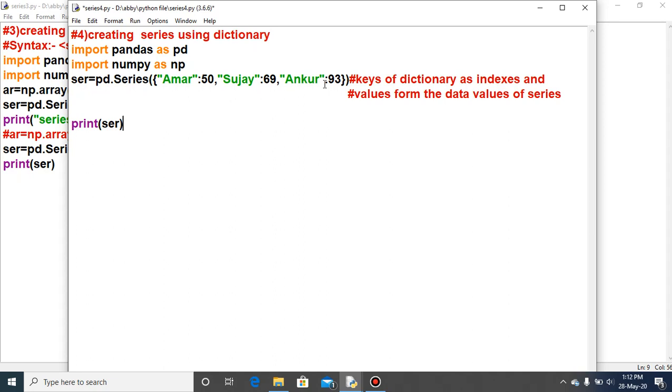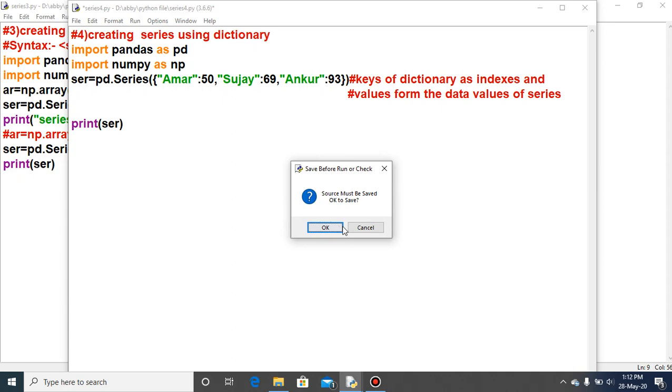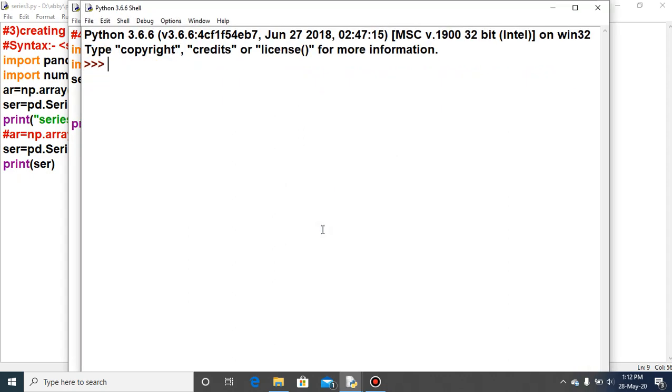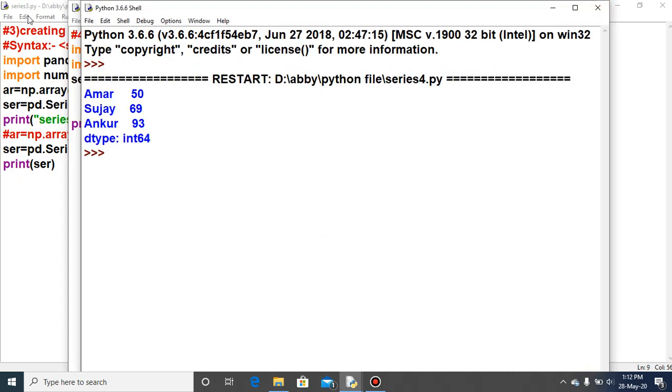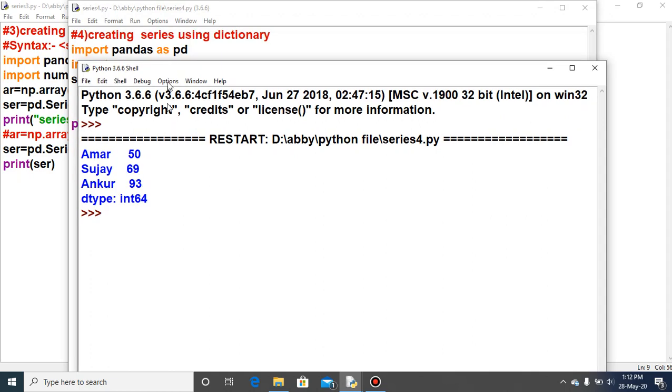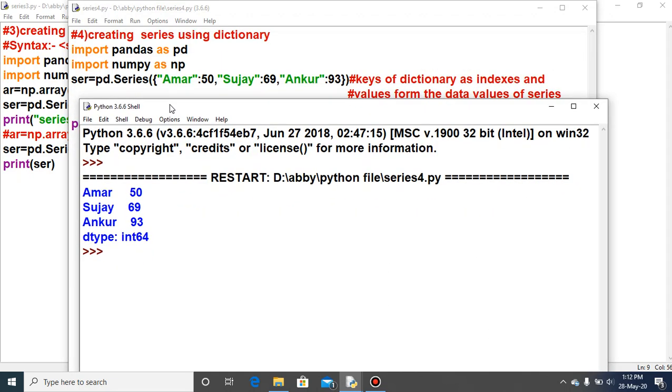Just look here. Amar, Sujay, Ankur is the name of the index, and 50, 69, 93 is the data value, and D type is int64. I had already told you that the D type comes based upon the data value.